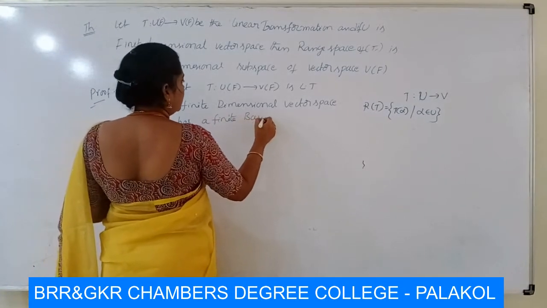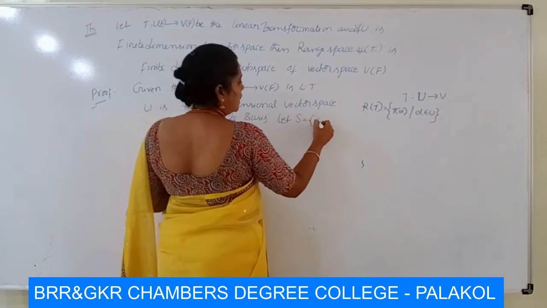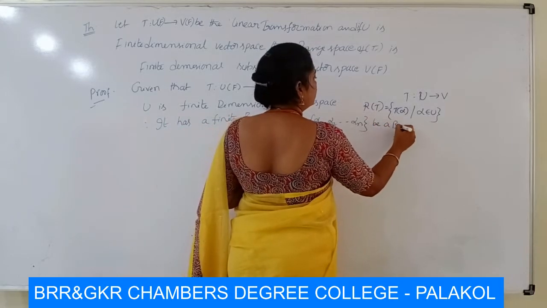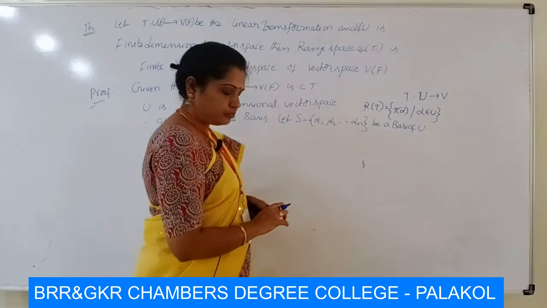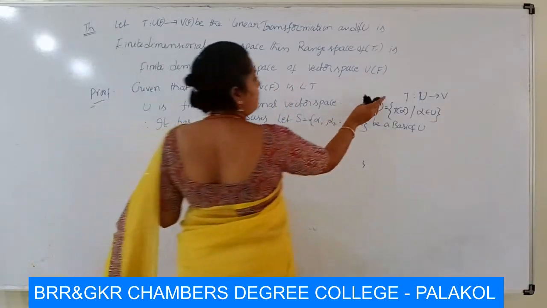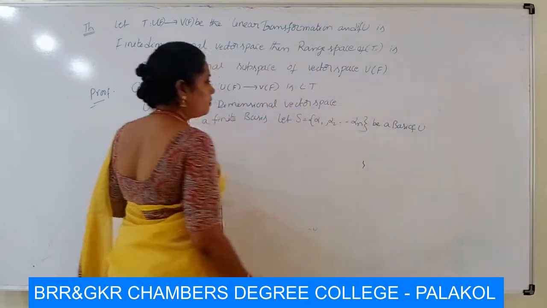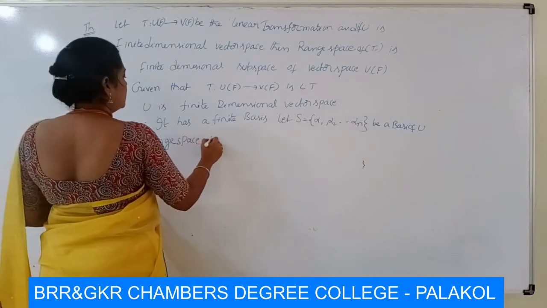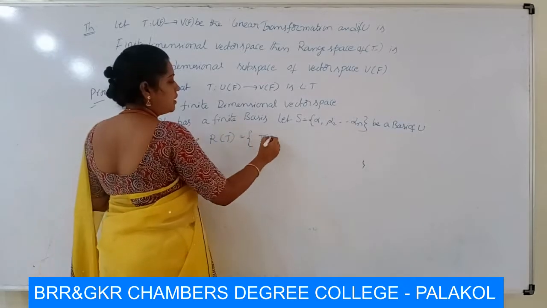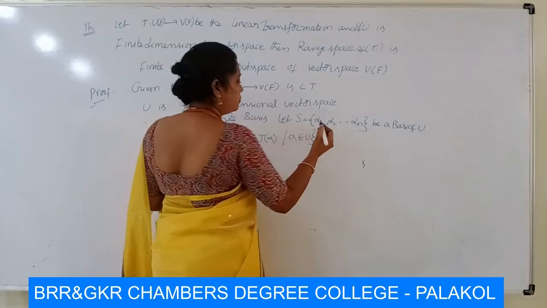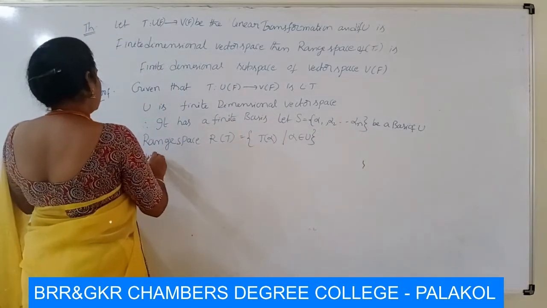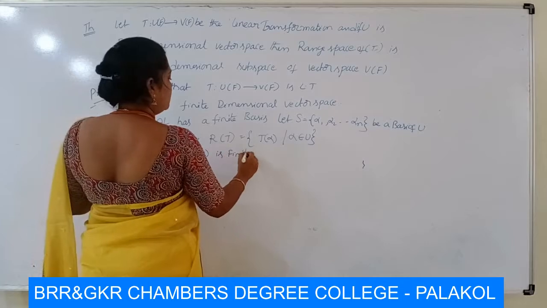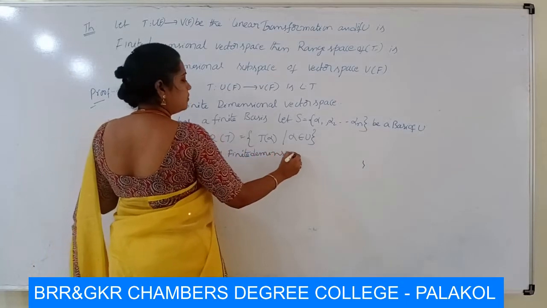That is, let S is equal to alpha 1, alpha 2, and so on alpha n be a basis of U. The range space R of T is defined as T of alpha such that alpha belongs to U. Now we have to prove that R of T is a finite dimensional vector space.